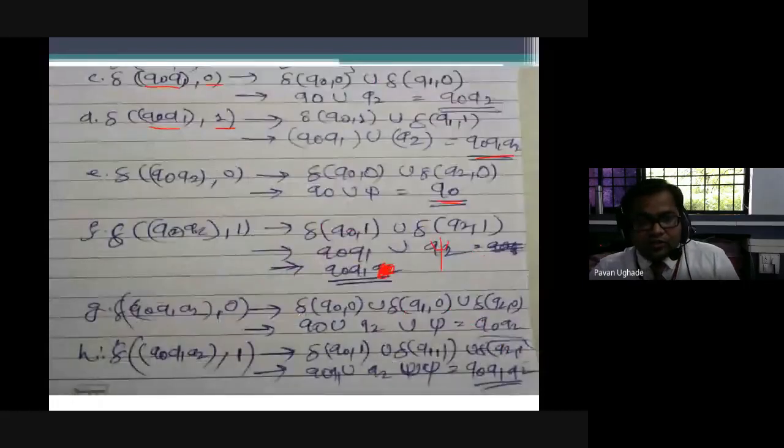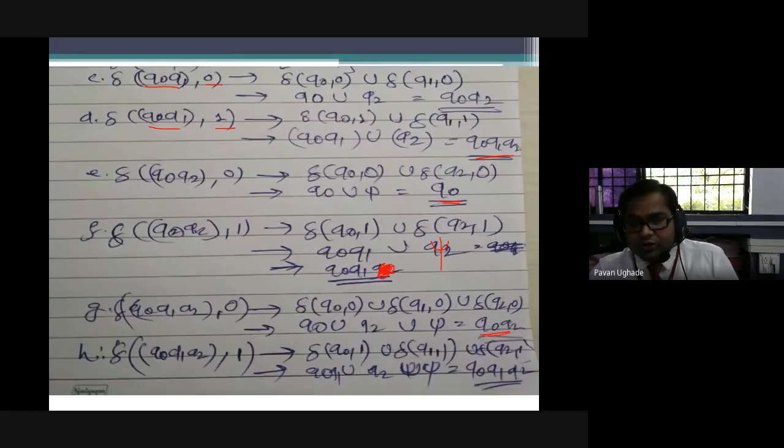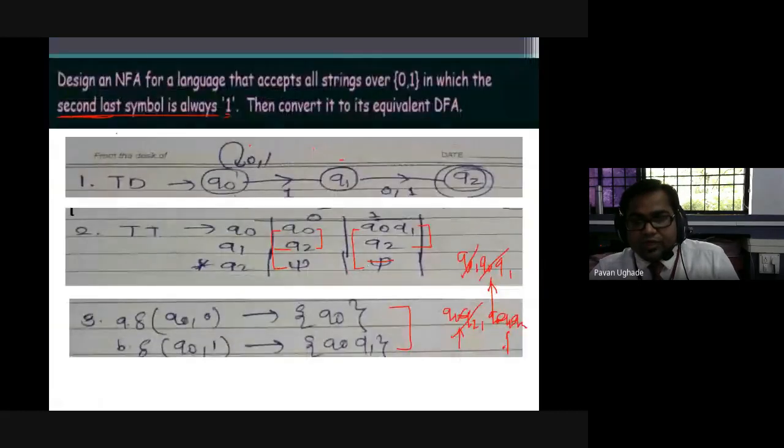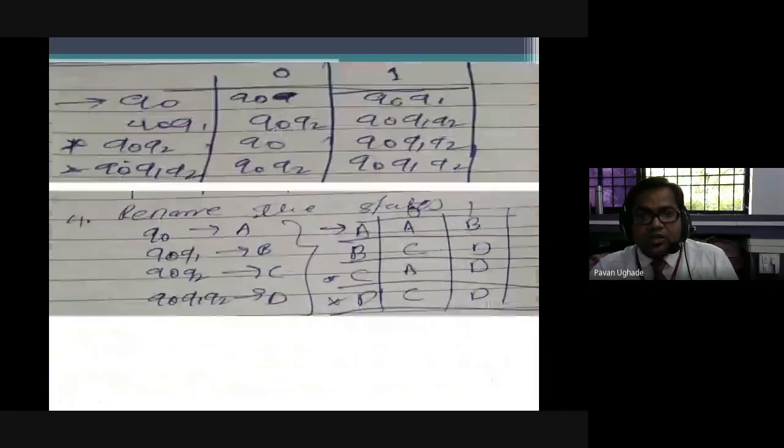Now process that Q0 Q1 Q2 over 0, Q0 Q1 Q2. So you have to take everything, Q0 Q2 phi, so that is Q0 Q2. You got it. Then Q0 Q1 Q2 over 1, that is Q0 Q1 and Q2. So again here you got Q0 Q1 Q2. Right. In the next step you will be drawing the transition table.